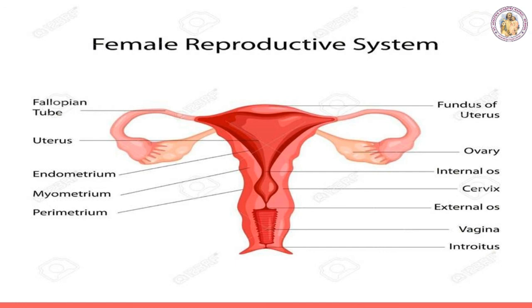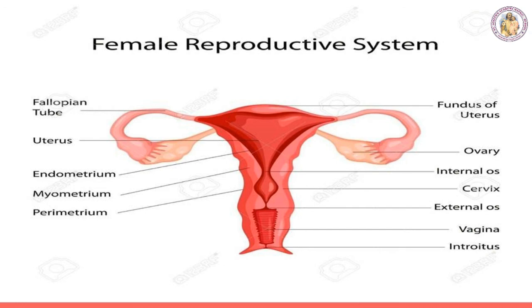Fallopian tubes, that is the oviducts, are paired tubes extending from the uterus, one on either side. The terminal part of the fallopian tube is funnel-shaped, with finger-like projections called fimbriae lying near the ovary. The uterus is a pear-shaped muscular hollow structure present in the pelvic cavity, which lies between the urinary bladder and rectum, and development of the embryo occurs inside the uterus.